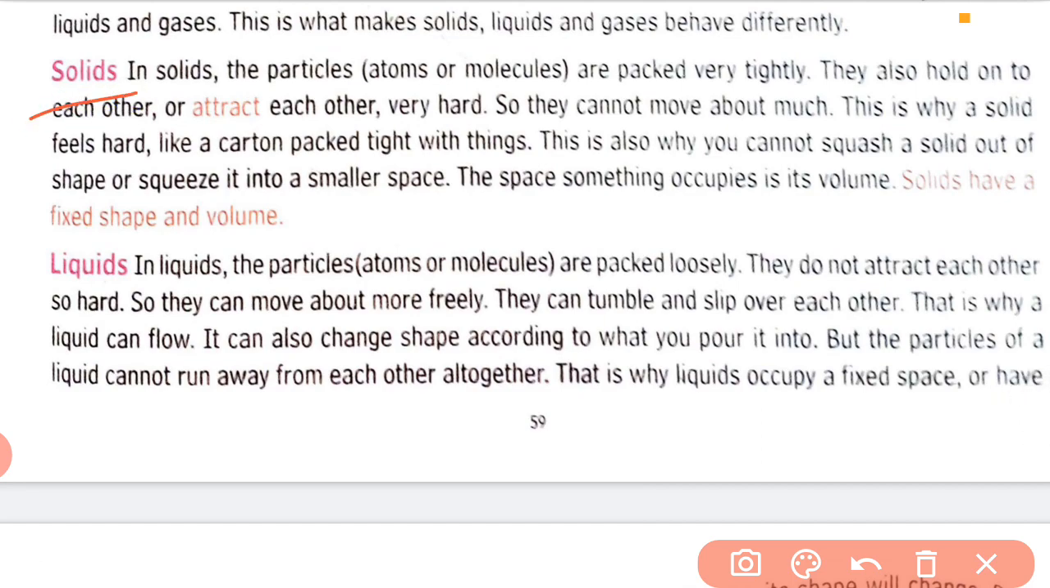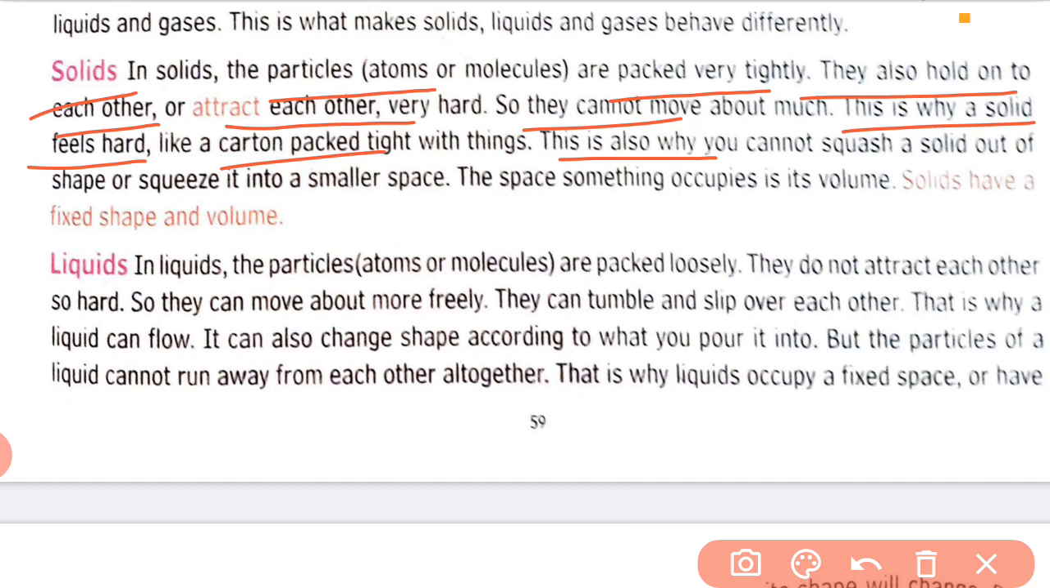Solids. In solids, the particles are packed very tightly. They also hold on to each other or attract each other very hard, so they cannot move about much. This is why a solid feels hard, like a carton packed tight with things. This is also why you cannot squash a solid out of shape or squeeze it into smaller space. The space something occupies is its volume. Solids have a fixed shape and volume.